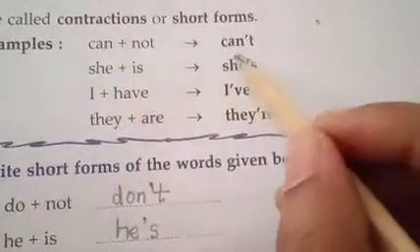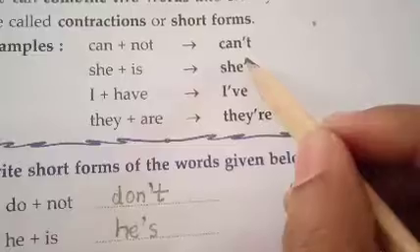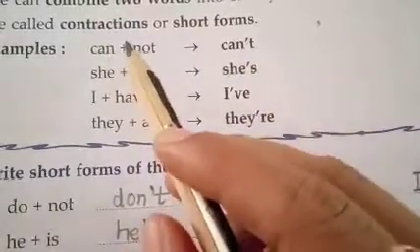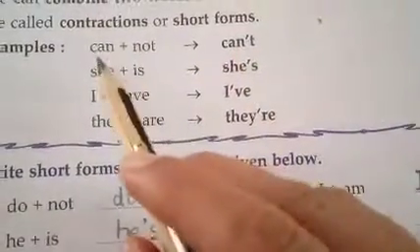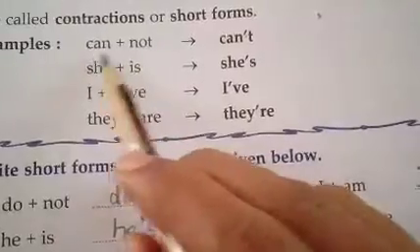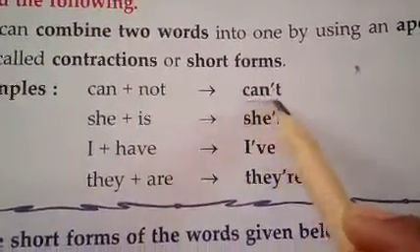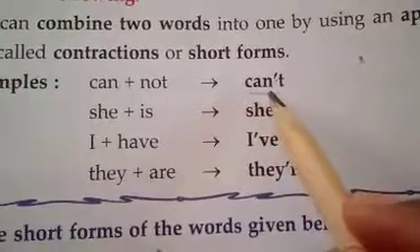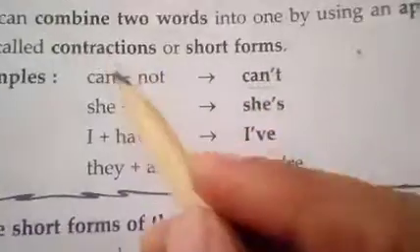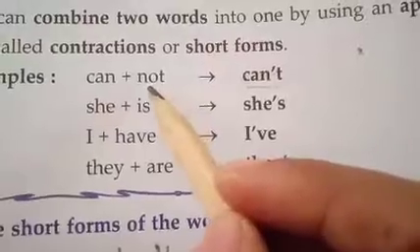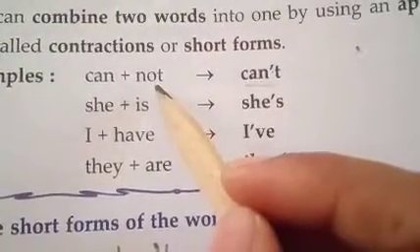So the word forms can't. This is called a contraction, in other words, the short form of the word. Can plus not: two words can be joined to form one word, that is can't. How to pronounce it? Can't. Here you can observe that the repetition of N is omitted and O is omitted.